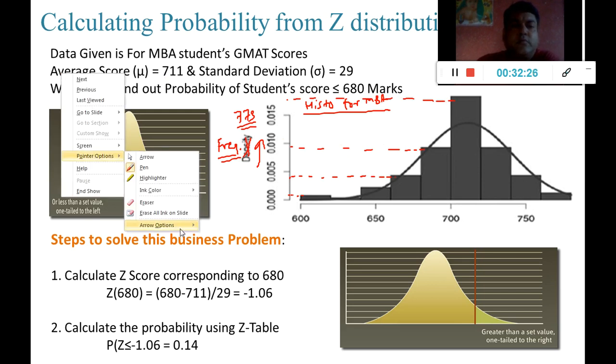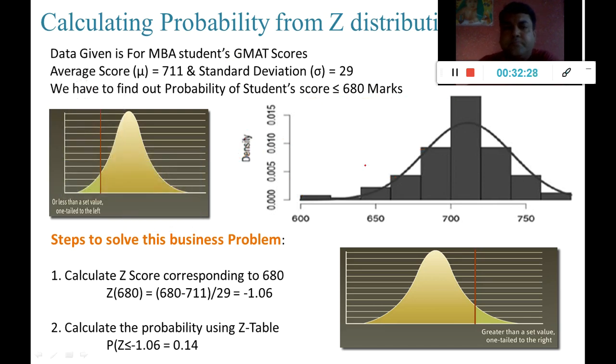So now what we have to understand over here is, what is the chance, what is the probability that the student may score less than or equal to 680 marks for the GMAT exam? Which means I am interested in, suppose this bin size is talking about 620, 640, 660, 680, right? Which means I am actually interested in calculating this area.